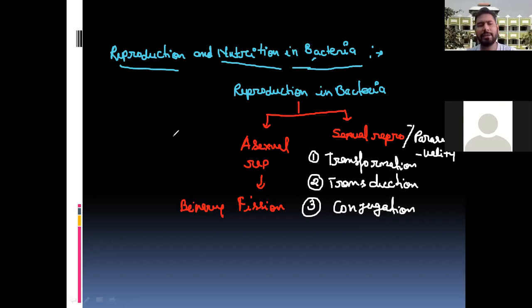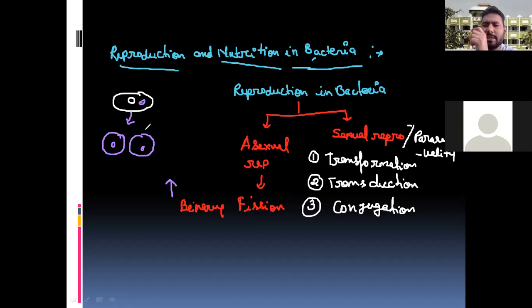Now I'm going to talk about bacterial reproduction. In the last class, we saw the bacterial structure, with the genetic material and the plasmid. Here I'm talking about asexual reproduction, which is binary fission. In binary fission, one bacterium divides into two. Fission means breaking.